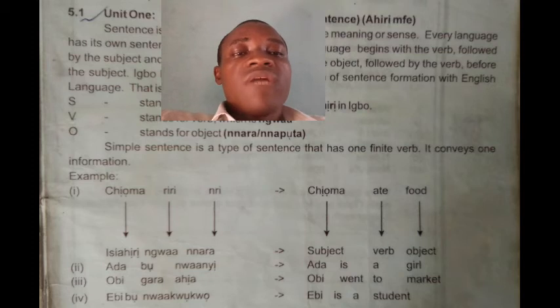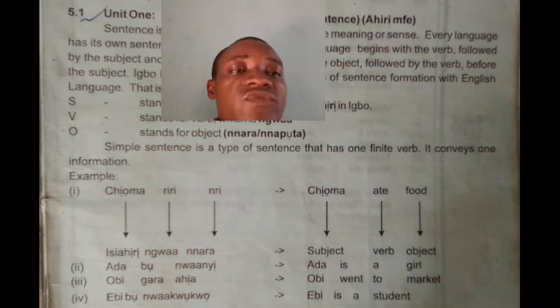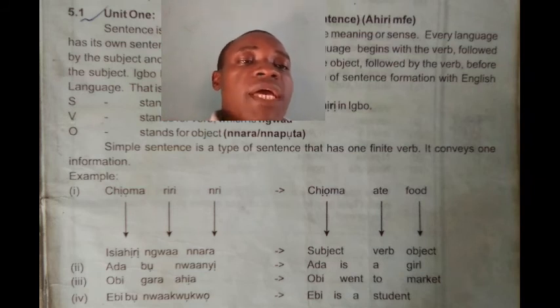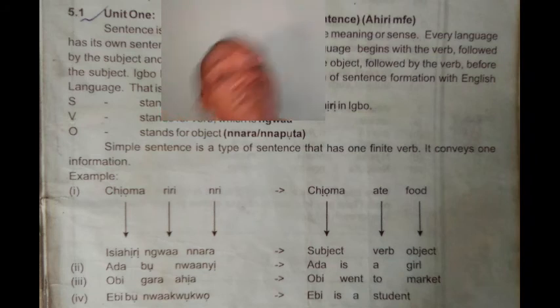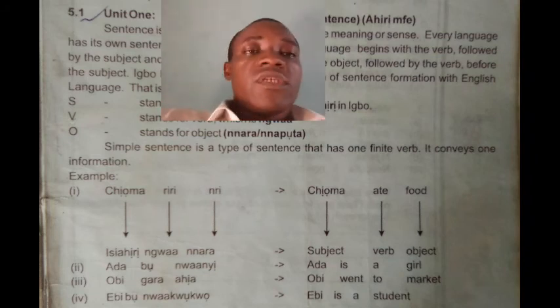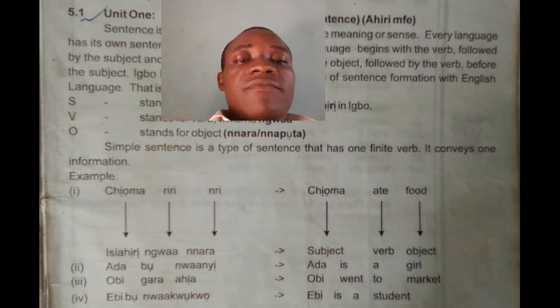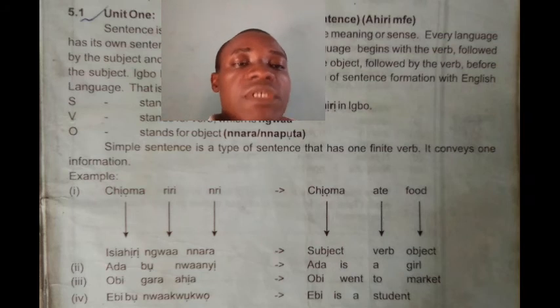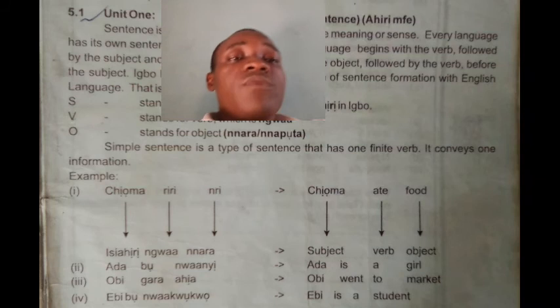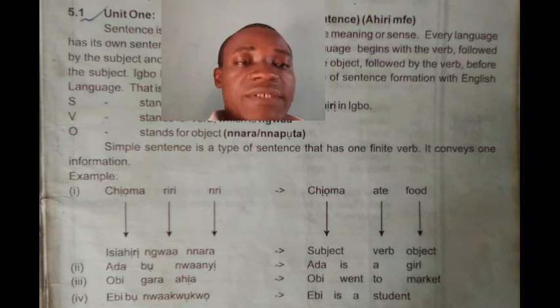So Chioma riri nri. What does it mean in English? It means Chioma ate food. So it's a past tense. Chioma riri nri. So Chioma is the isi ahịrị, just like subject. Subject in Igbo is isi ahịrị.